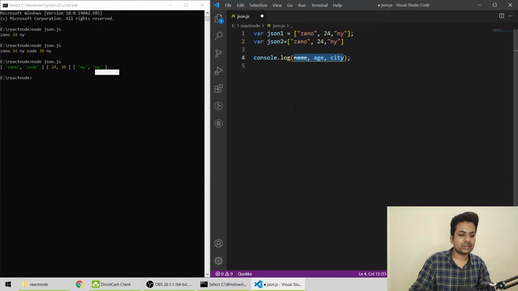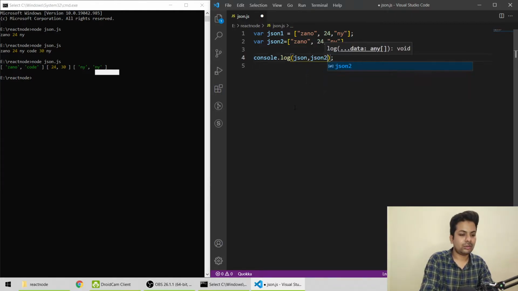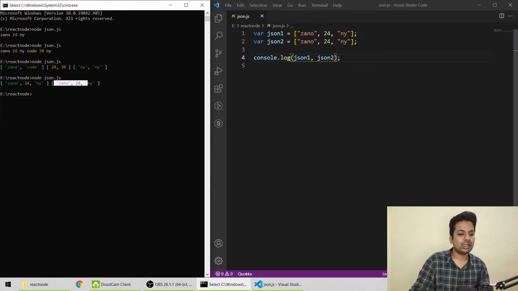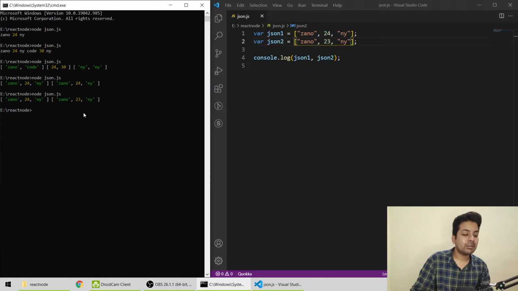Then I'll print json1 comma json2, and save it. If I print it again, now everything is in one object, so things are much clearer. Let me just change the age, make it 23. This is one person's data, whose name is this, whose age is this, and city is this. And this is another person's data whose name is this, age is this, and city is this.